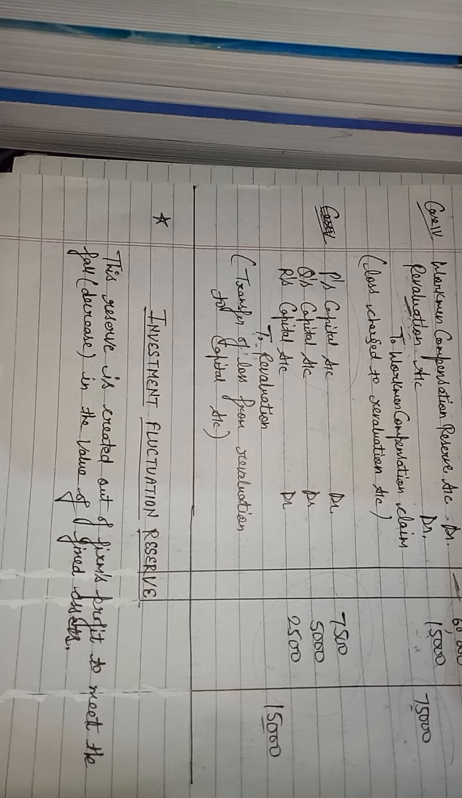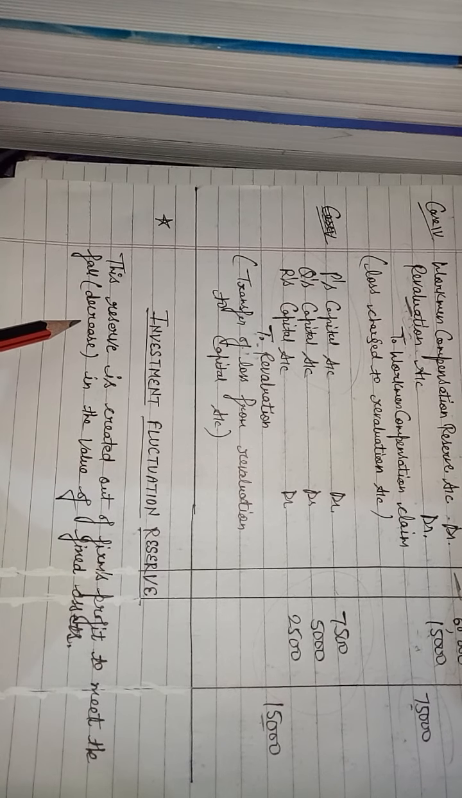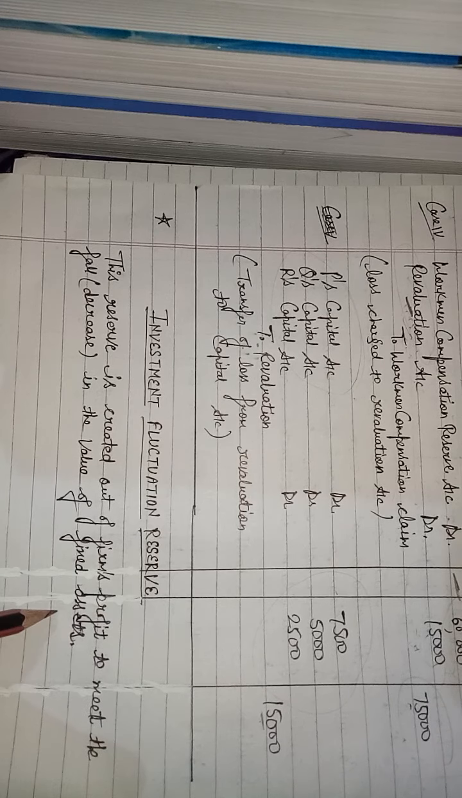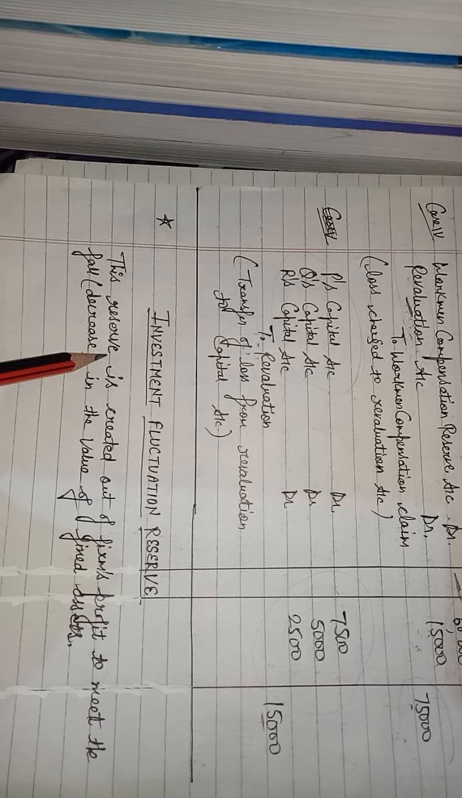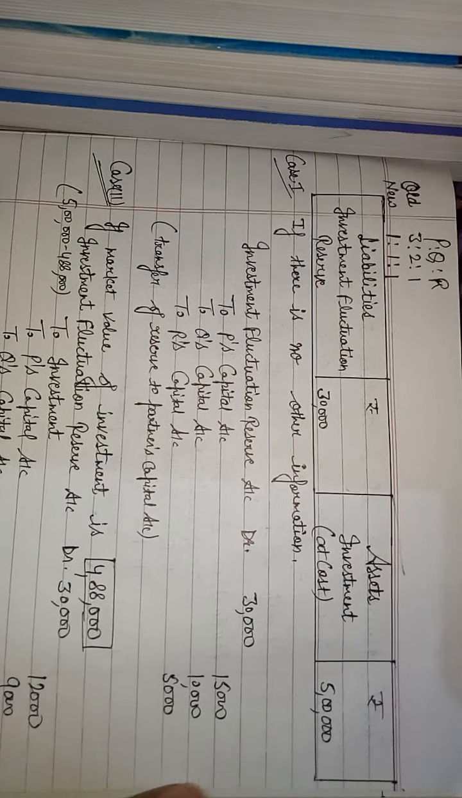Now our next topic is investment fluctuation reserve. This reserve is created again out of firm's profit to meet the decrease in the value of fixed assets. If there is any fluctuation in the value of fixed asset, then we can cover the loss from this reserve. Clear? Now see its accounting treatment.